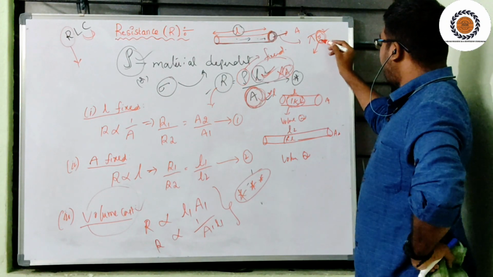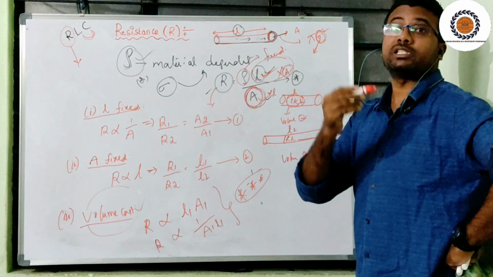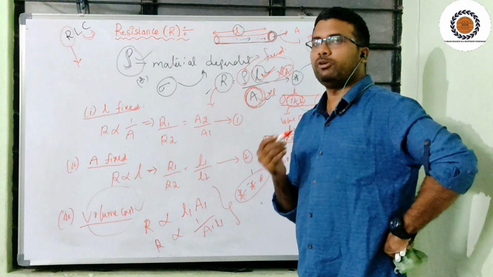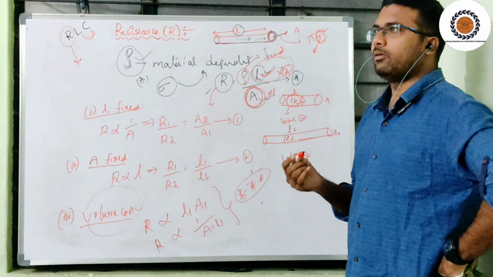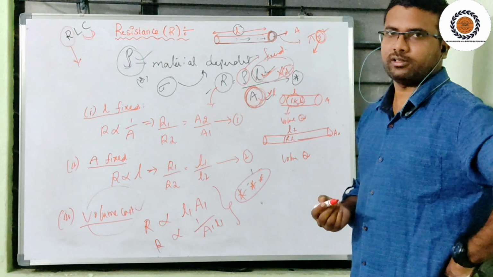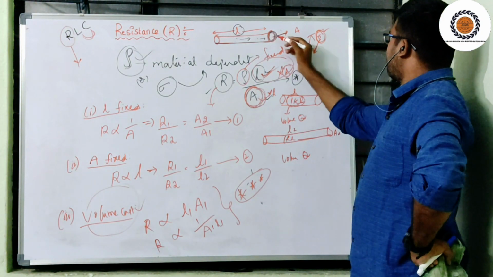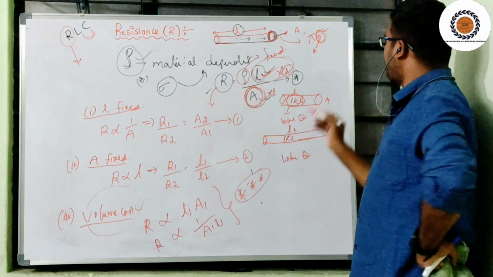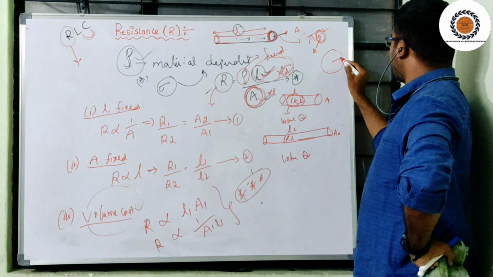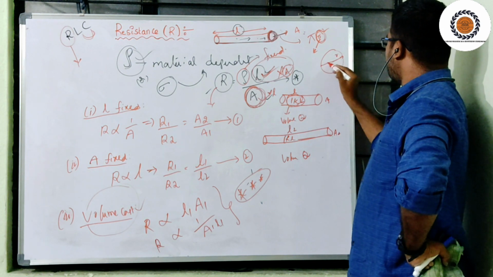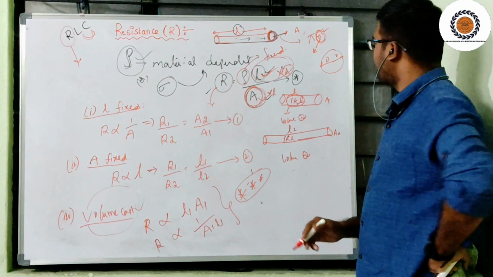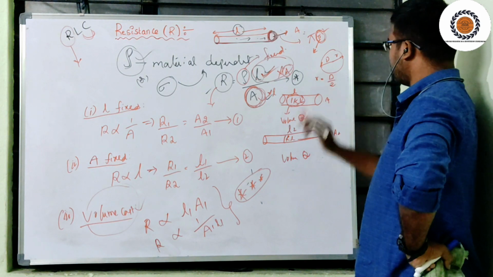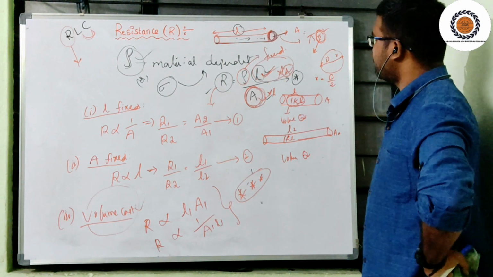That means if I vary the radius of this cross section, how will my resistance be affected? This is the beauty of the derivation of resistance with reference to the radius of a conductor. See, this is the area of the conductor. This cross section is πr². This is the radius of the conductor, right? And what is this one? This is the diameter d. My r is equal to d divided by 2.